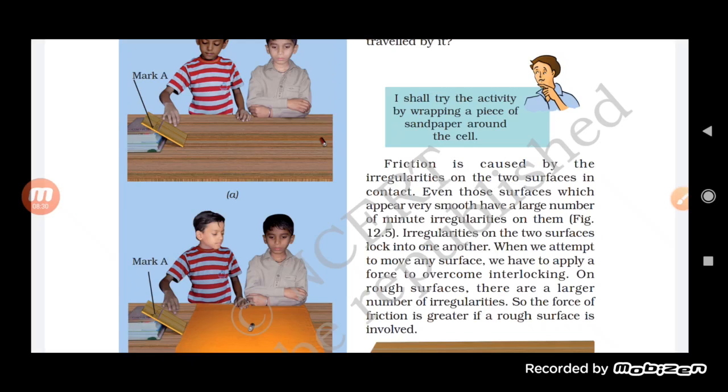So the force of friction is more in the rough surface as the irregularities are there. The two objects get interlocked with each other properly, and due to this it will be quite difficult for the first object to move over the other object.